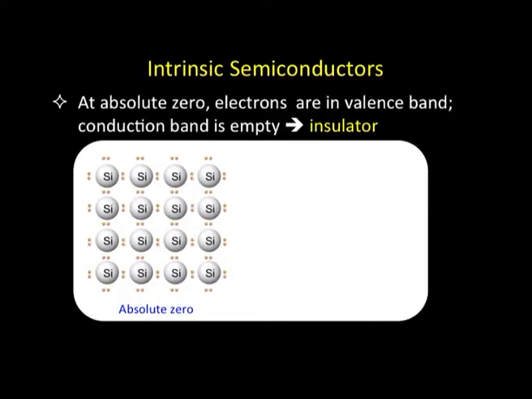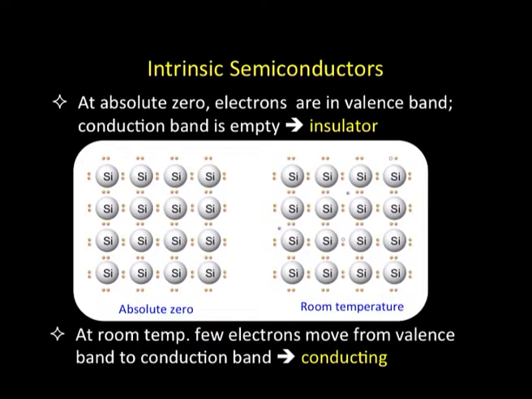But if I raise the temperature, bringing the material to say room temperature, or any temperature higher than absolute 0, we find that some of the valence electrons move on to the conduction band. We can see it here: this electron has come over here, and there is another electron somewhere here.